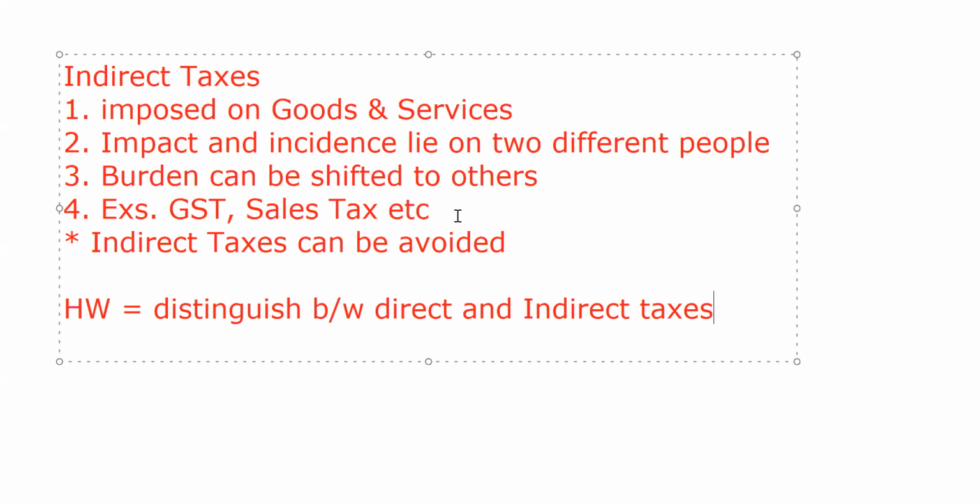Now we'll discuss the non-tax revenue. Now we come to the next heading or next topic. This is non-tax revenue. We were on revenue receipts.